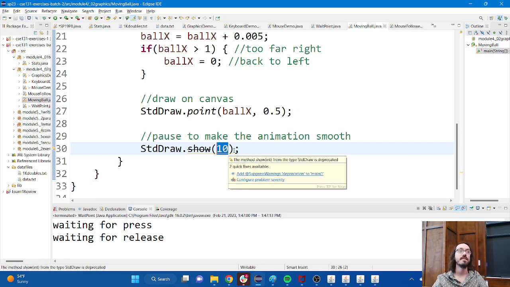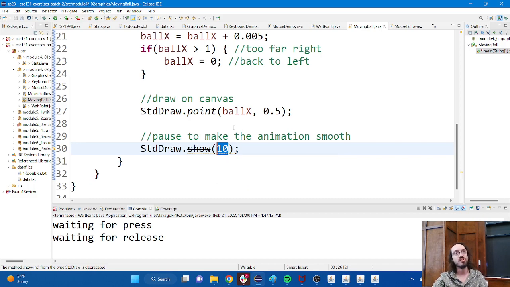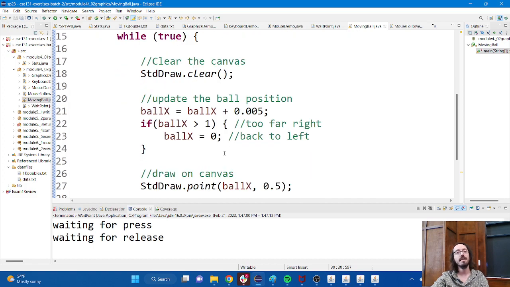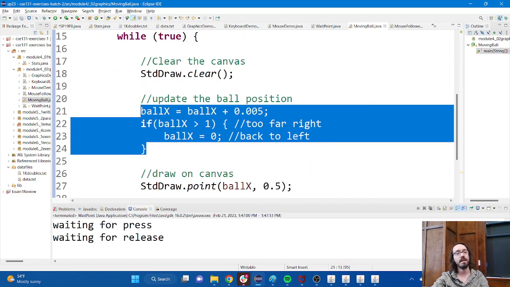If you are familiar at all with film or video games, you've probably heard of something like 30 frames per second or 60 frames per second. Those are common frame rates. So how long would that be? Well, do the math. Figure out how many milliseconds that would be, and you can adjust the frame rate of your code accordingly by changing how long each frame is displayed. We'll play around with that a little bit later on. First, I actually want to come back to this part right here.